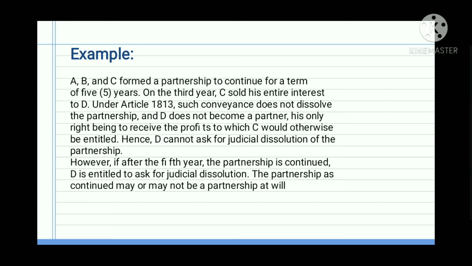Since binenta daw ni C kay D ang interest niya sa partnership, hindi madidissolve ang partnership since tinransfer lang niya yung interest kay D. Ngayon, yung si D, meron na siyang rights na makareceive ng profit dahil nabenta na nga sa kanya yung interest ni C.